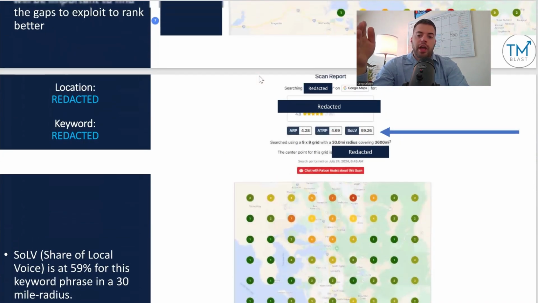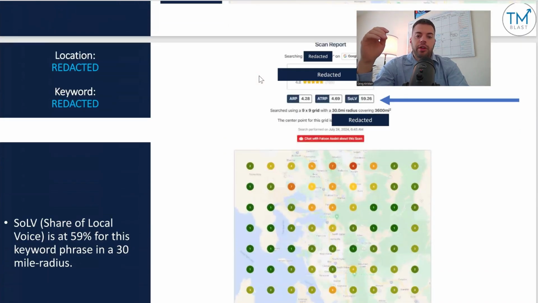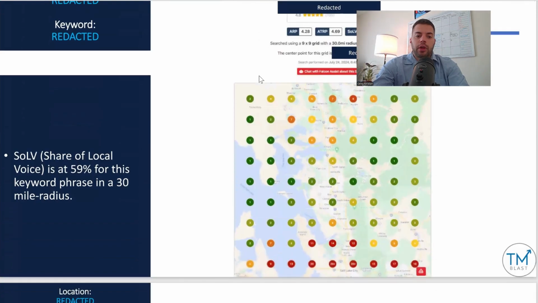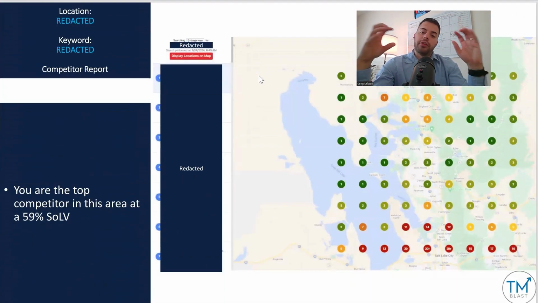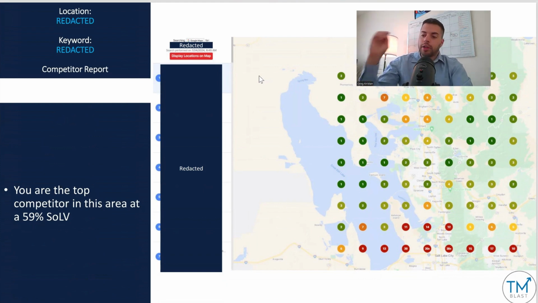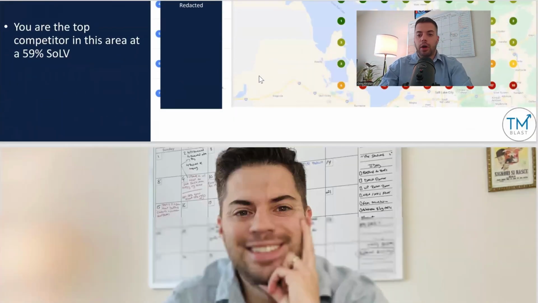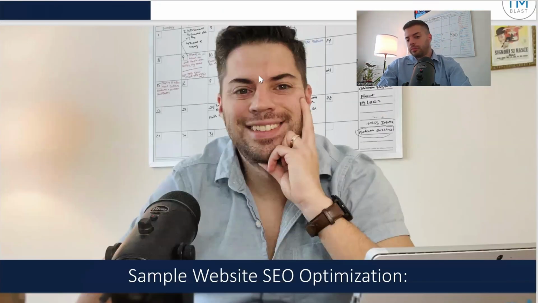And here's another keyword. They have a 59% share of local voice. So again, I redacted the keyword. You guys get the idea how the report kind of looks. The visual of the heat map is really important. So if you're a local business and you're trying to get more phone calls and business to your company, this scan from Local Falcon is where you really want to start. You want to know what keywords you're found for on page one and where the gaps are.